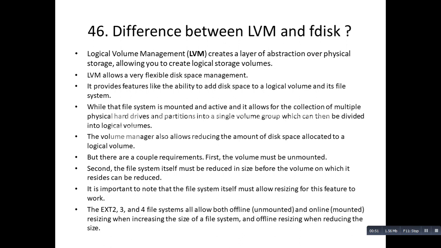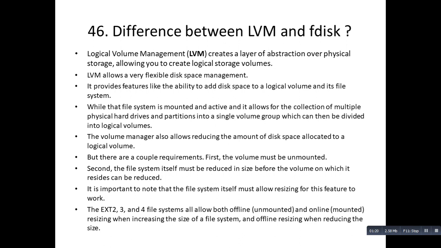So without further ado, let's get directly into our first question, and that is the difference between LVM and fdisk. Logical volume management creates a layer of abstraction. What LVM does is create a layer of abstraction over physical storage, that is your hard disk, allowing you to create logical volumes. LVM allows very flexible disk space management. Why is it called flexible? It is called flexible because you can reduce and extend it.